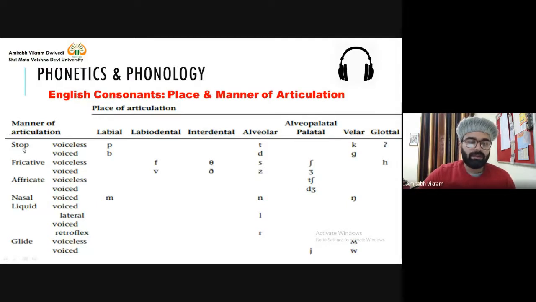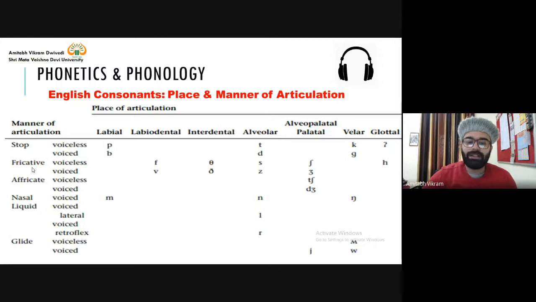You know what a stop is, and you also know what friction is. When you mix both qualities, the sound is an affricate sound. So ch, ch and j. There is a little stop and friction, and the sound releases. Ch as in church, j as in judge. So again, why are affricate sounds called affricate? This is the justification for that.